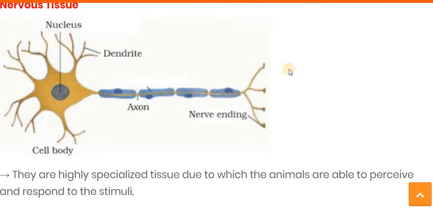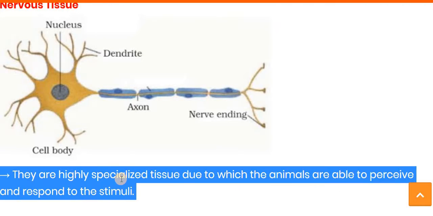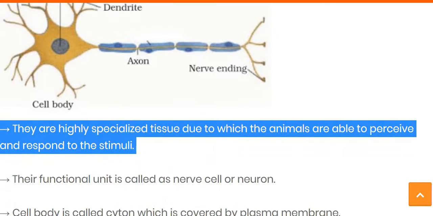Here you can see the structure of a nerve cell. They are highly specialized tissue due to which all animals are able to perceive and respond to stimuli. Stimuli means the change which occurs in the atmosphere, to which we respond. So they are highly specialized tissue due to which animals are able to perceive and respond to stimuli.